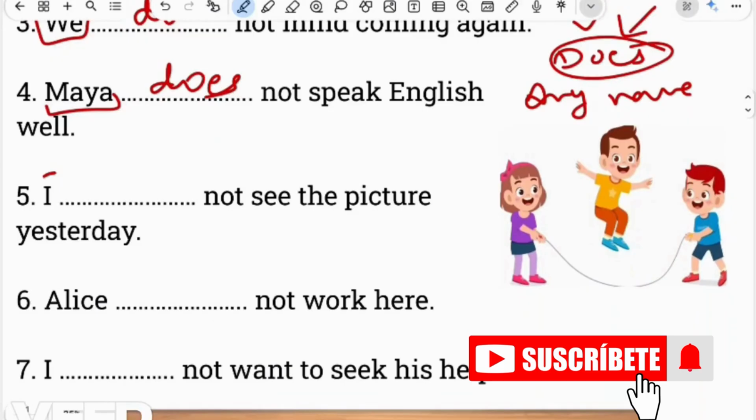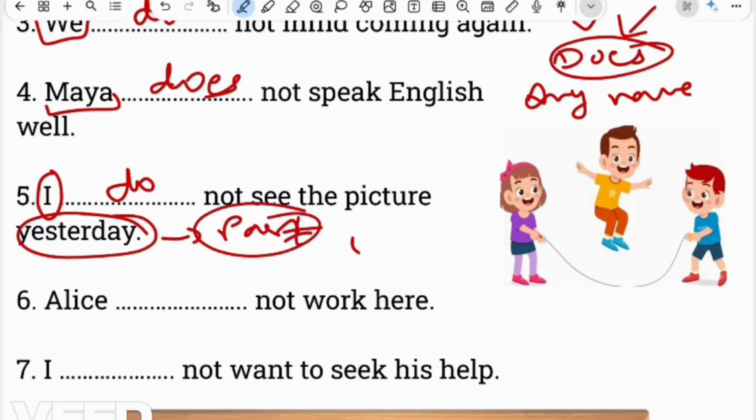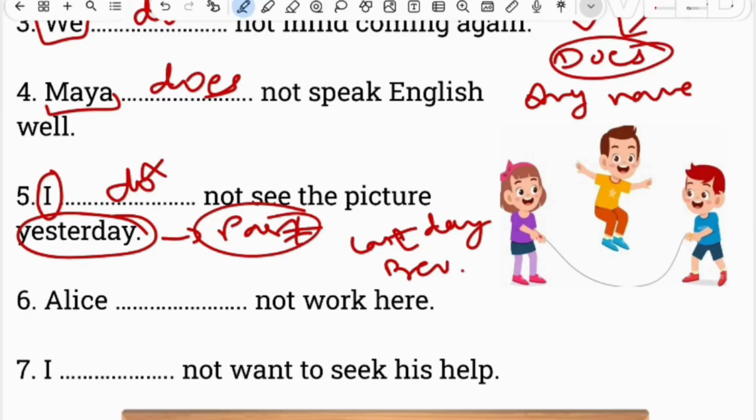Now here you can see our subject is I. So with I we use do because I has a special place in our modern English. So, I do not see the picture yesterday. But here you can see yesterday is past. Now how can you find whether our sentences are in the past or present? If there are words like yesterday, last day or previous day, these adverbs suggest that the sentence is in the past. So we do not use do here, we use did here.